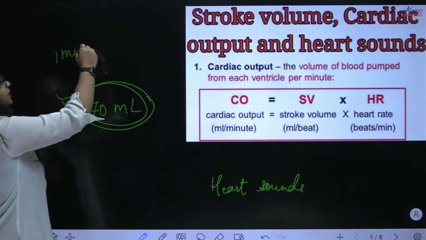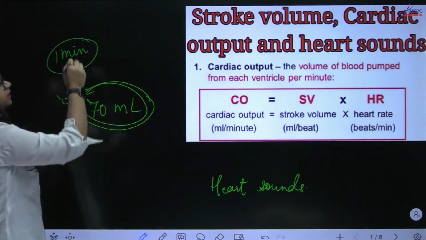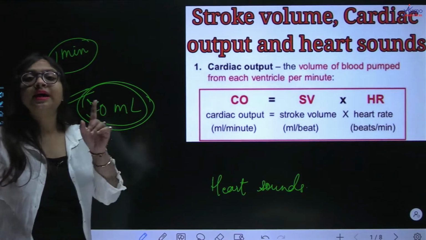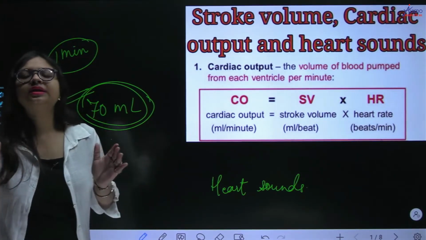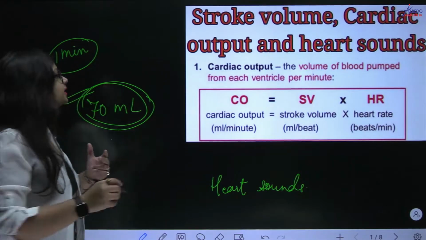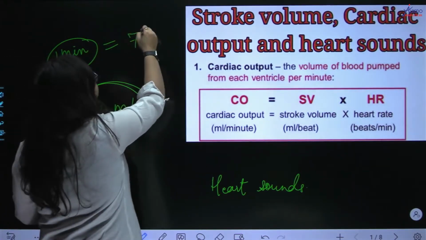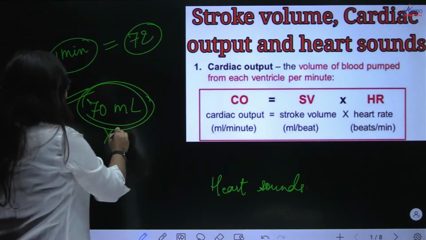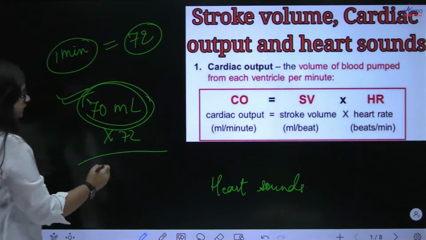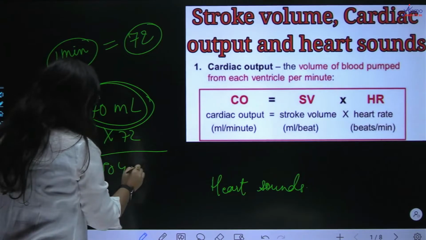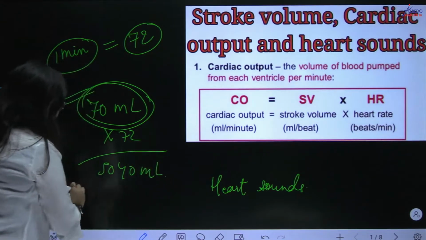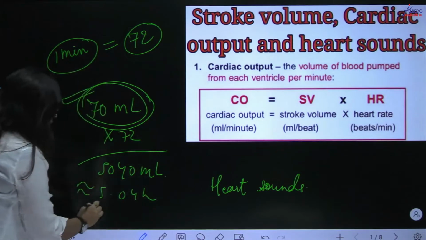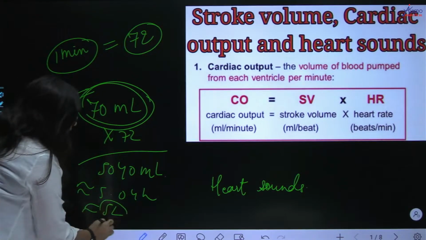You multiply it by the number of cardiac cycles in 1 minute, which is 72. So when we multiply 70 with 72, we get 5040 ml, which we can approximate to 5.04 liters, or simply 5 liters, okay?